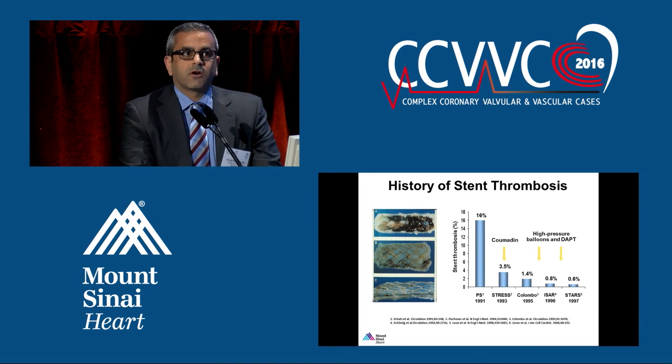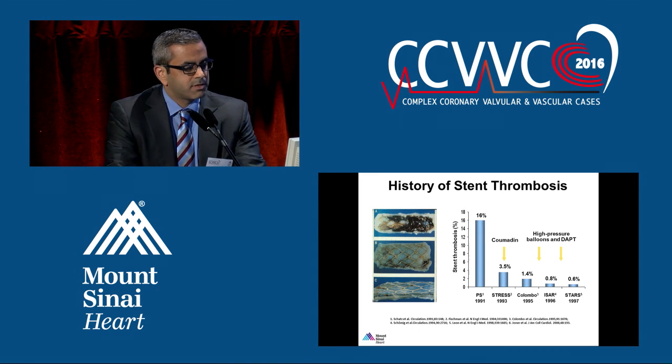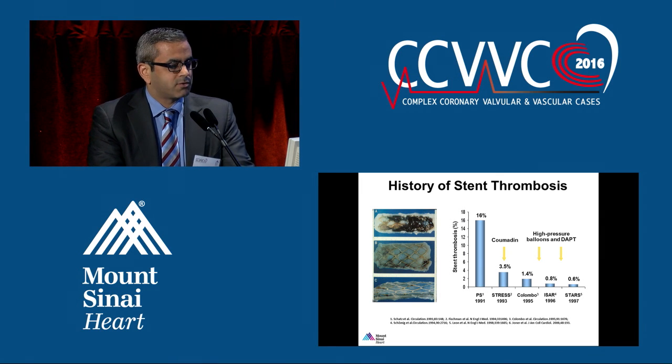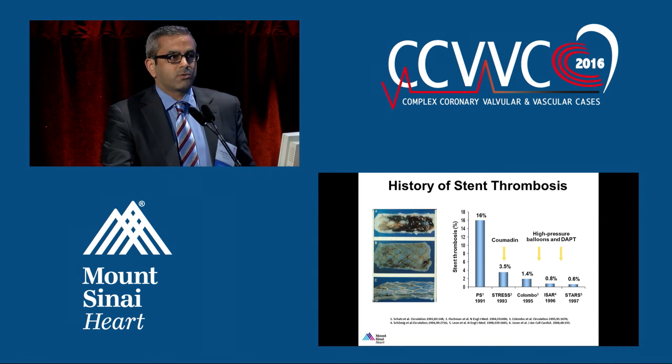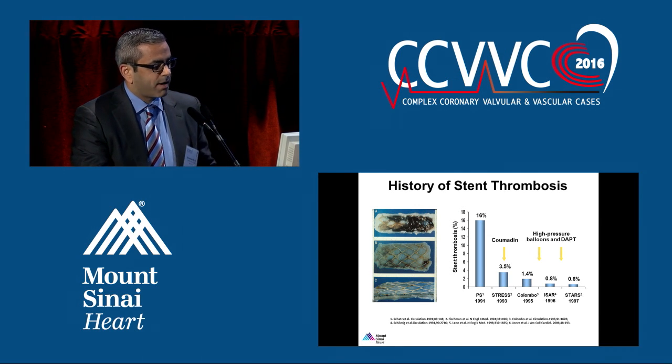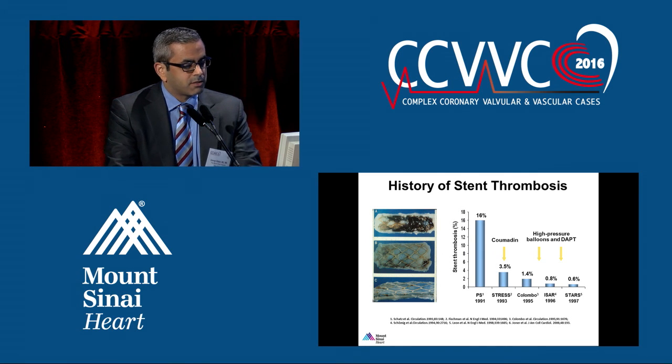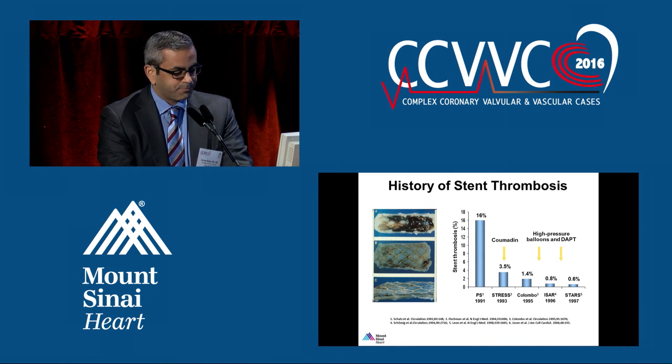So about 30 years ago, we learned about this entity called stent thrombosis, and we quickly also learned that to mitigate this risk, we had to give patients antithrombotics. In the late 1990s and early 2000s, we found that the best combination was to give two antiplatelet drugs, one of course being aspirin, the other being an inhibitor of the platelet P2Y12 receptor. And that's the paradigm we currently adhere to and is supported by guidelines today.